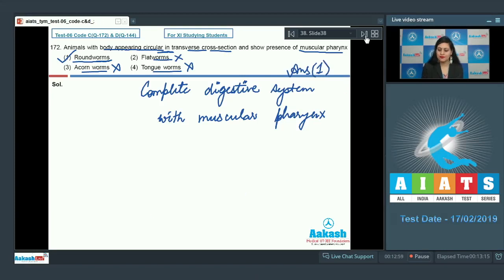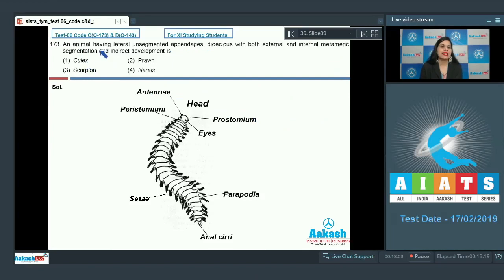Let's discuss our next question. Question number 173. An animal having lateral unsegmented appendages, dioecious, with both external and internal metameric segmentation and indirect development is, and the options are Culex, prawn, scorpio, and Nereis. And the correct answer to this question is option number 4, Nereis. As you can see here, Nereis have lateral unsegmented appendages which are known as parapodia. This is Nereis, which belongs to the phylum Annelida.